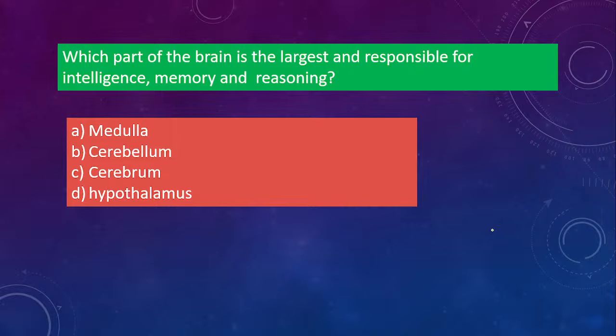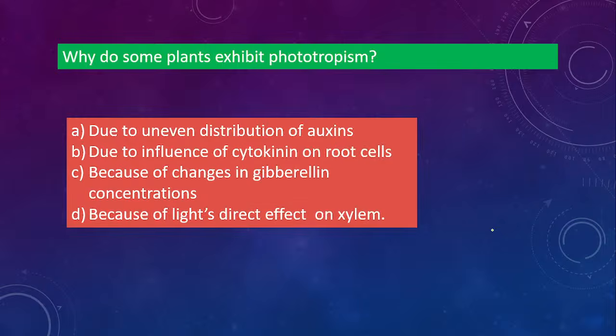Next one. Which part of the brain is the largest and responsible for intelligence, memory, and reasoning? Medulla, cerebellum, cerebrum, hypothalamus. Yes, very good. So here option C is the correct one, that is cerebrum. Cerebrum is the largest part of your brain, so it controls the intelligence part, memory part, and logical reasoning also. It's option C.